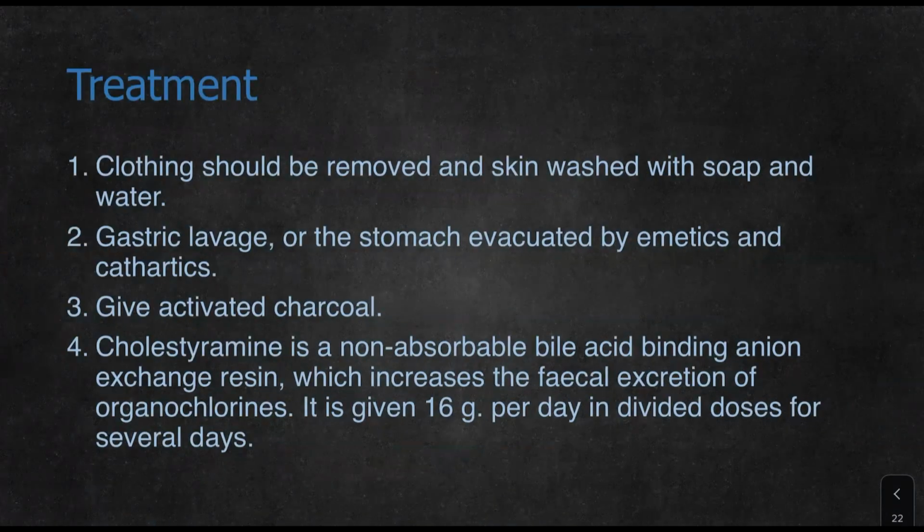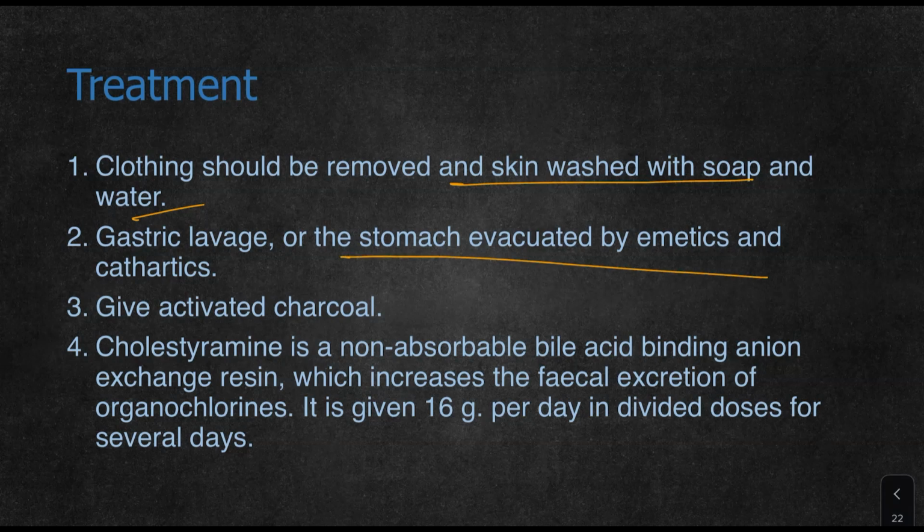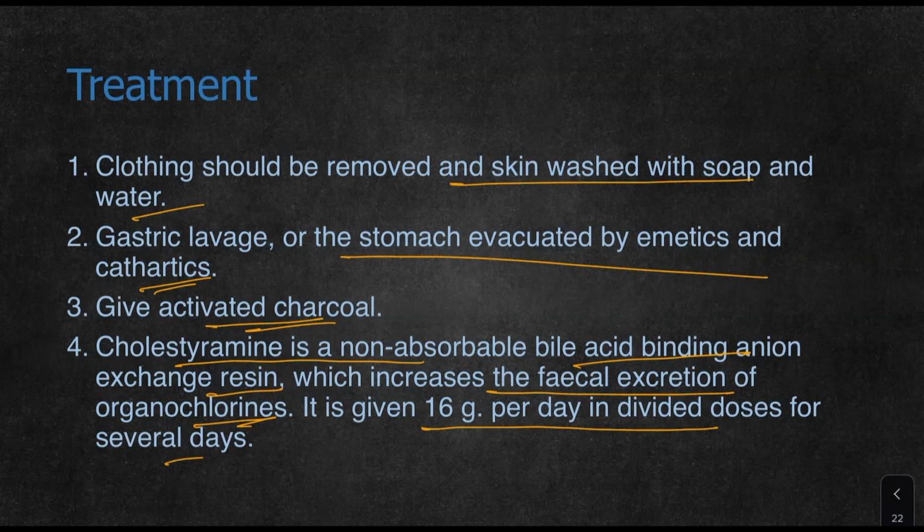Treatment: clothing should be removed and skin washed with soap and water, similar to the other organic compounds. Gastric lavage is done, and emetics and cathartics are given to evacuate. Activated charcoal is given with stomach wash to remove unabsorbed poison. Chlorophenoxyacetate is a non-absorbable bile acid binding anion exchange resin which increases the fecal excretion of organochlorines. It is given at 16 grams per day in divided doses for several days.